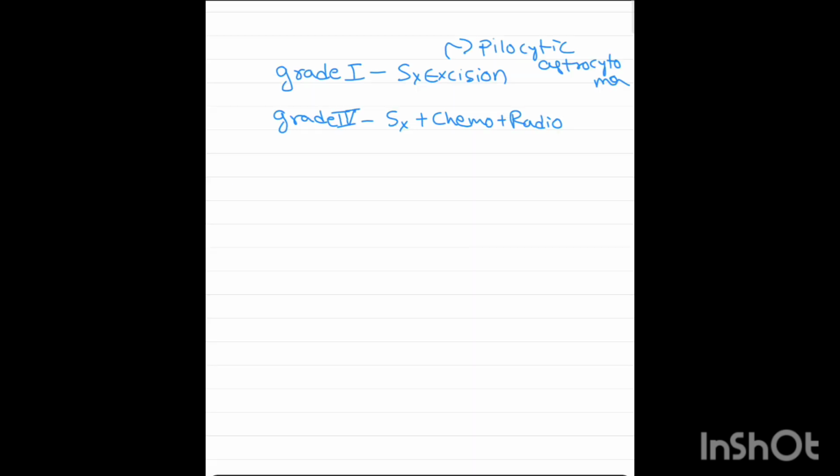Coming to the treatment portion, which we did not discuss in the astrocytomas. For grade 1 tumors, that is pilocytic astrocytoma, surgical excision is enough. But for grade 4, that is glioblastoma or any blastoma, surgery, chemo and radiotherapy should be given combined.